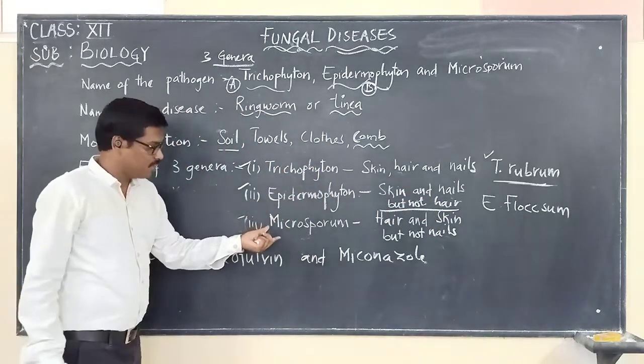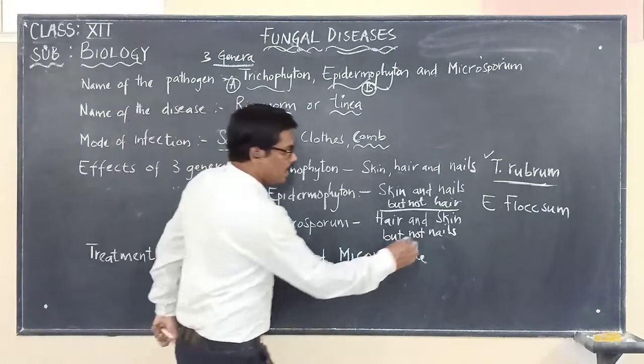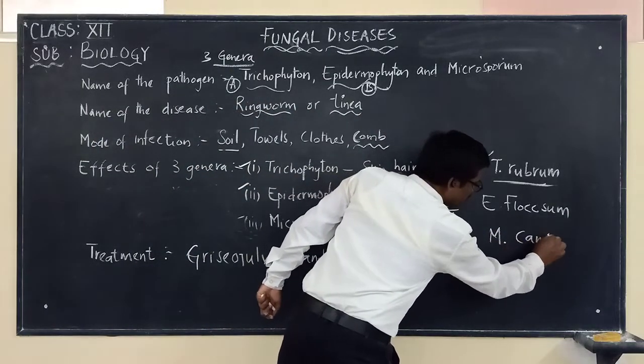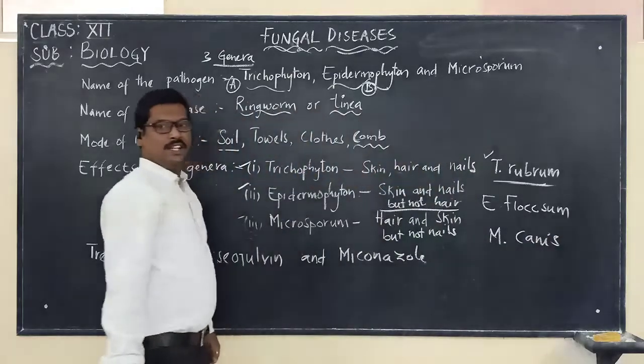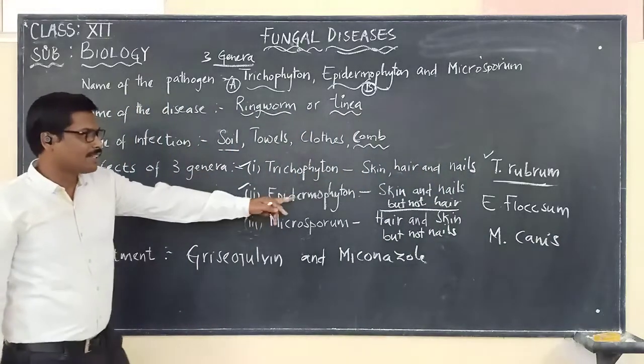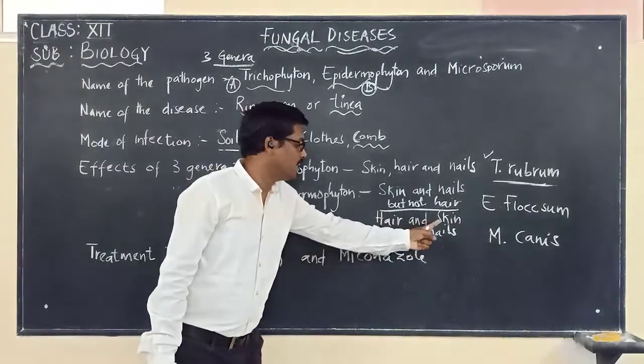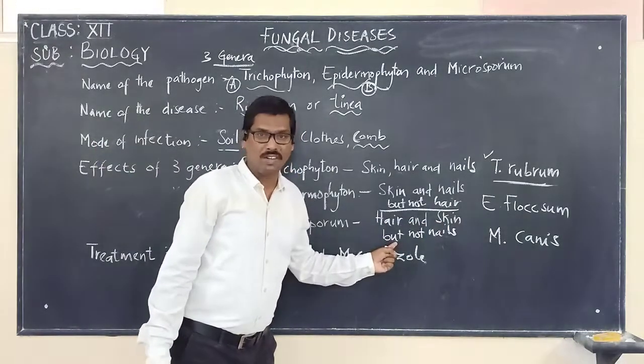And in the same way, if you are seeing Microsporum, the best example here is Microsporum canis. This is the third one which is causing the disease called ringworm. It can infect what? Hair and skin, but not nails.